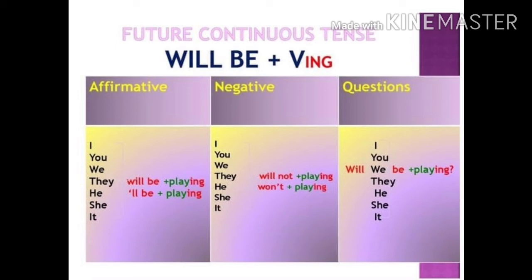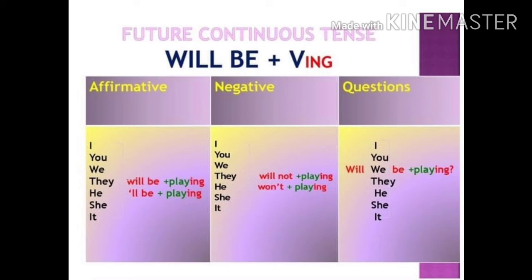Now how to frame negative sentences in future continuous. It's very simple children. Instead of adding will be verb with ing, you should add will not be and then verb with ing. And the short form for will not is won't. You can use that also. Look at the examples. I will not be playing. You will not be playing. And the short form is won't. You won't be playing. They won't be playing.